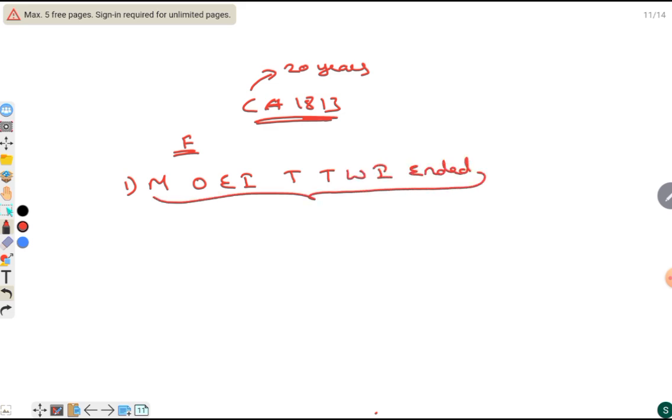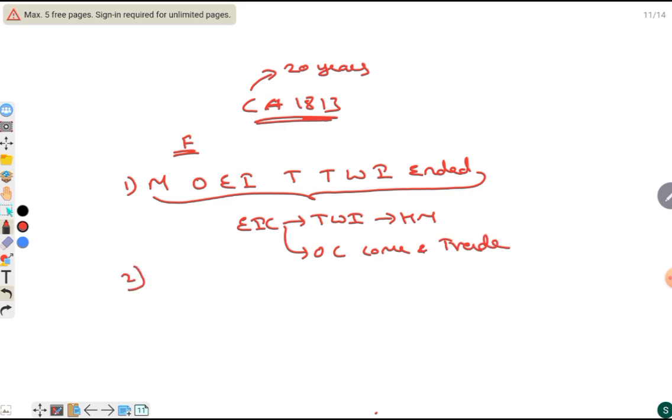What is the meaning of this statement? Earlier, it was only the East India Company who used to trade with India, hence it had a huge monopoly. But after ending the monopoly of the East India Company to trade with India, it means other companies can also come and trade with India.